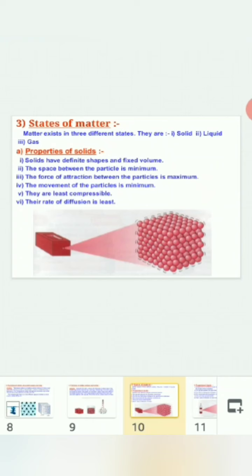States of matter: matter exists in three different states. They are solid, liquid, gas. First of all, we will see properties of solids. Solids have definite shape and fixed volume. The space between the particles is minimum. The force of attraction between the particles is maximum. The movement of the particles is minimum. They are least compressible. The rate of diffusion is least. So here you can see the properties of solids. You can relate it to the particles of matter, and accordingly you can chalk out the properties of solids.